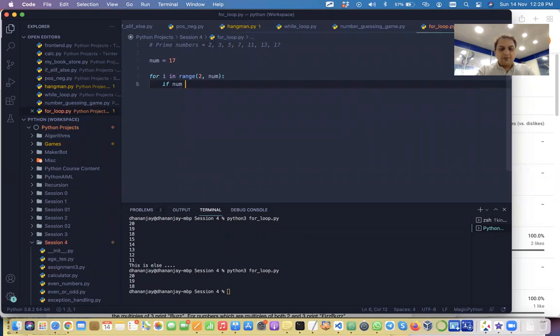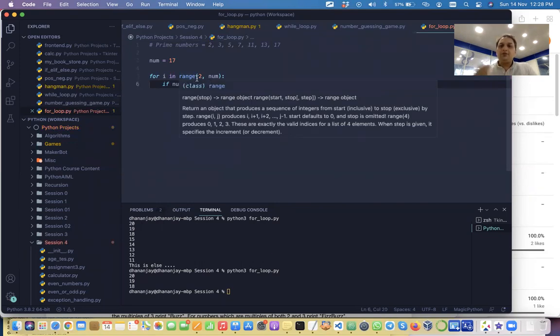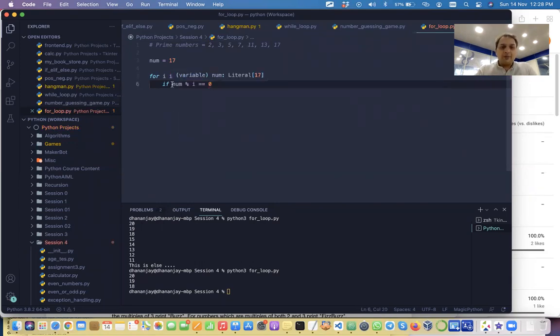Then we can say that if num % i, this is how we check the divisibility, by first finding the remainder. If num % i, starting from 2, 3, 4, what is the remainder if we divide 17 by 2? What remainder will you get if you divide 17 by 2? 1. Very good. So if this remainder is 0, which means it is divisible.